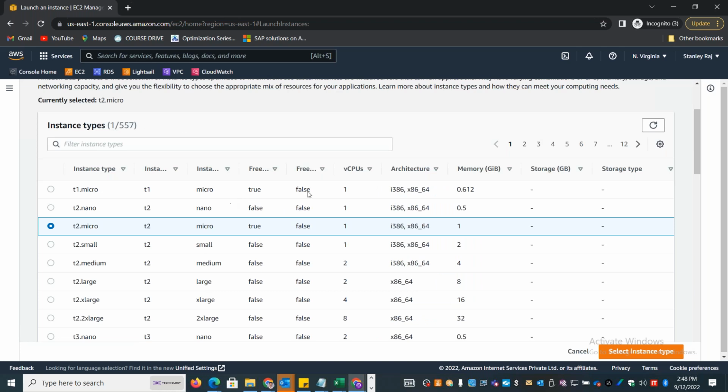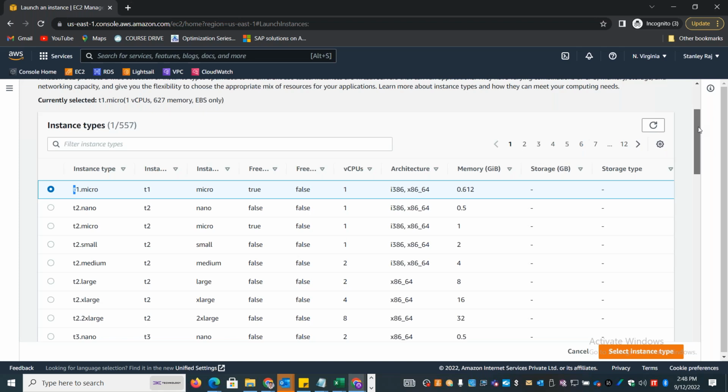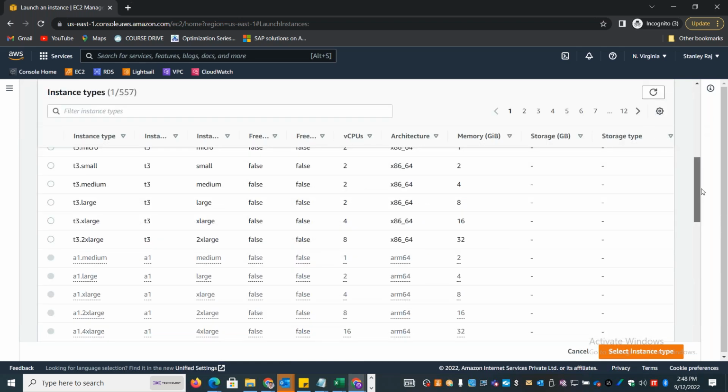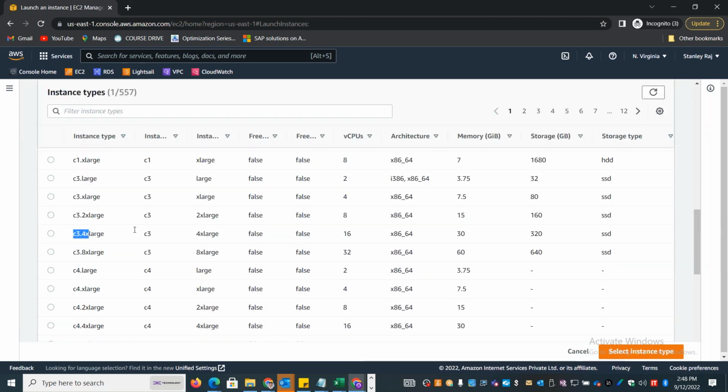Okay, so now if you look at the things that are starting with T, they are all general purpose one. If I scroll down, you are seeing something which starts with C, right? These are all compute optimized category. And you can see that for compute optimized, for 30 GB of memory, you are getting 16 CPUs.